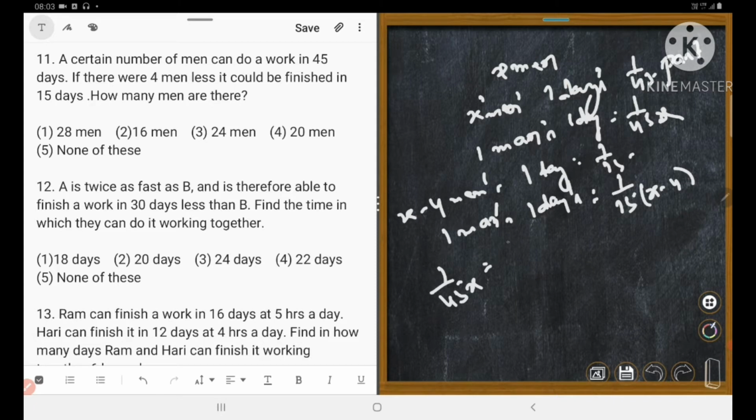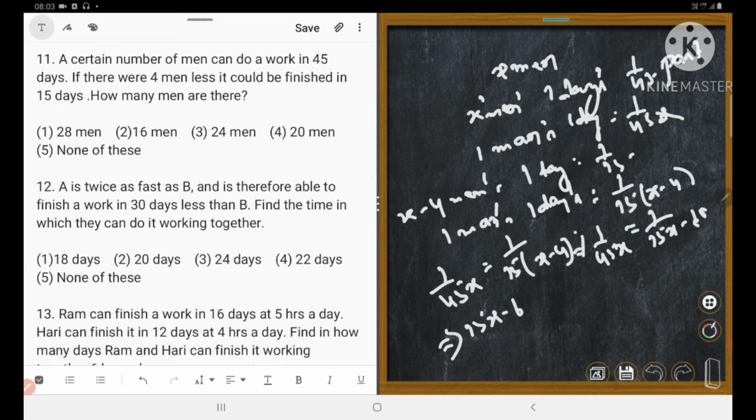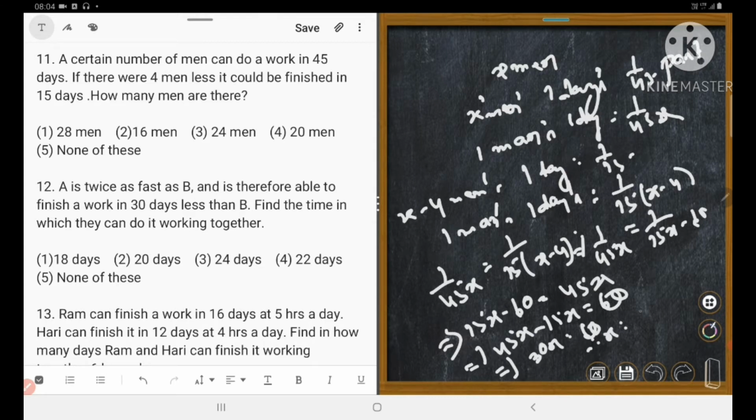1 upon 45x is equal to 1 upon 15 into (x minus 4), which is equal to 1 upon 15x minus 60. Implies that 15x minus 60 is equal to 45x. Implies that 45x minus 15x is equal to 60. That implies that 30x is equal to 60. Therefore, x is equal to